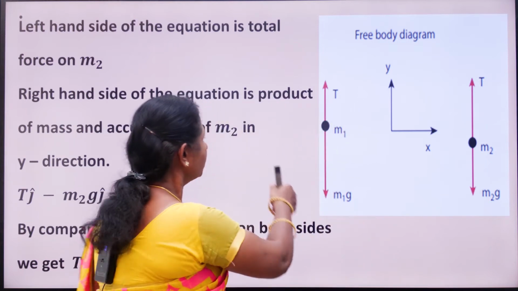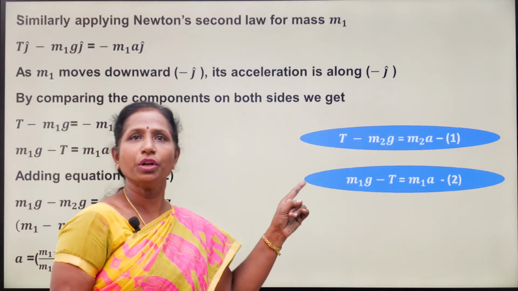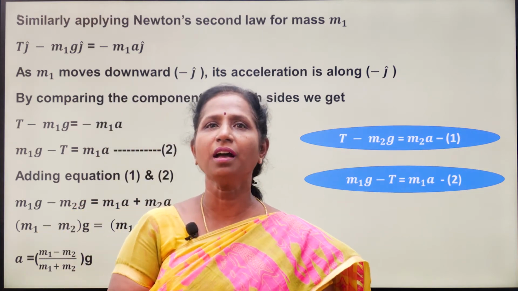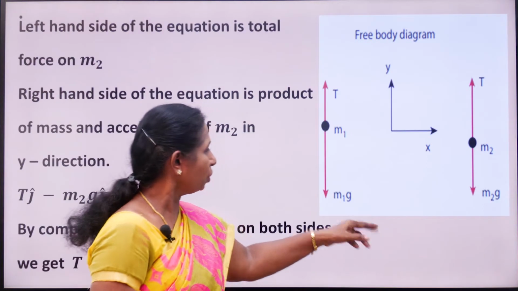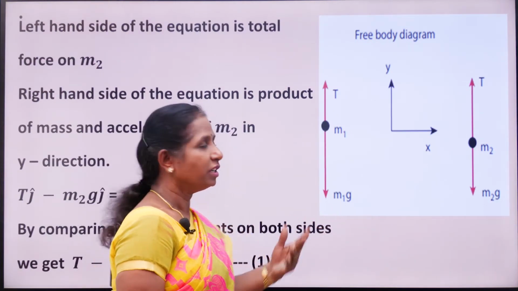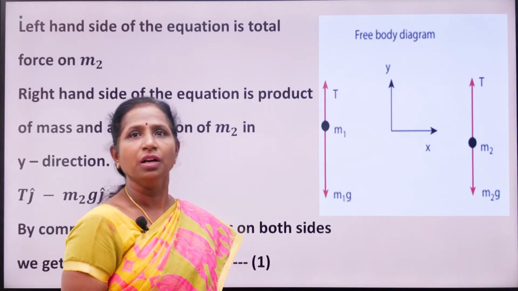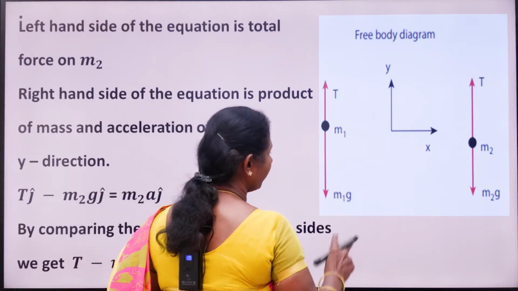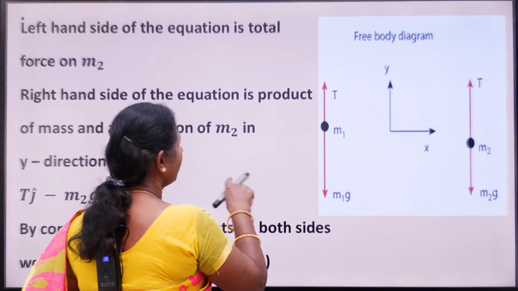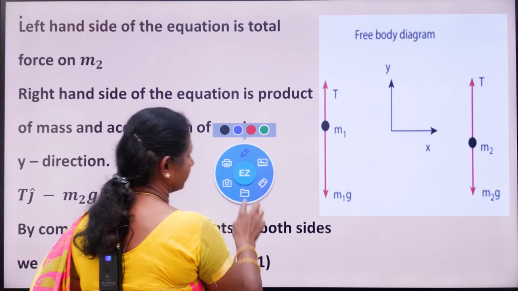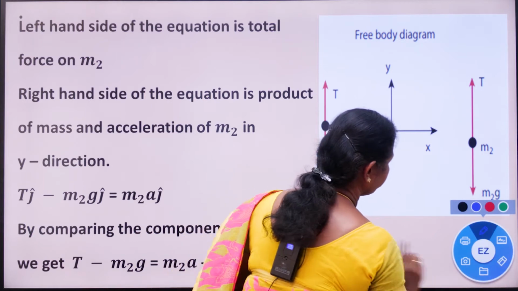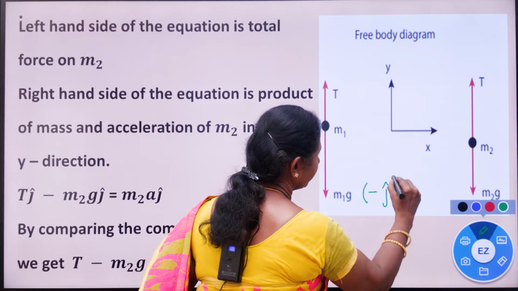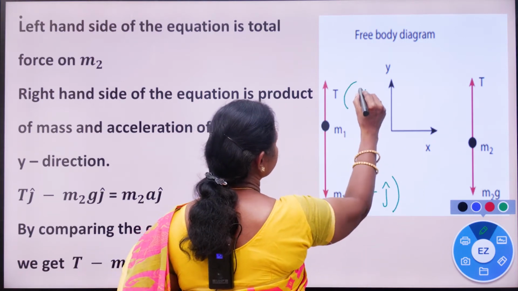Clear? Now applying Newton's second law for the mass m1. So we are applying Newton's second law for mass m1. This is mass m1. What is the force acting in the downward direction? The force acting in the downward direction is m1g due to gravity. What is the unit vector here? The unit vector acting in this direction is minus j cap, and here plus j cap.